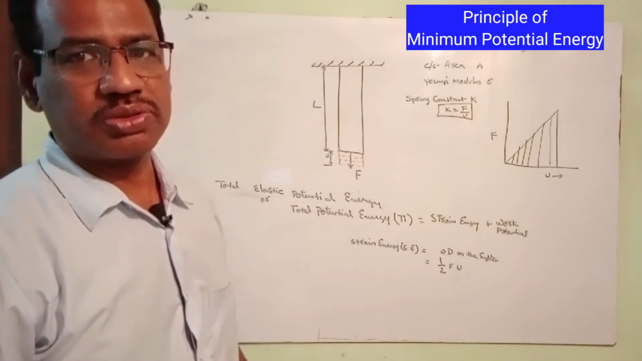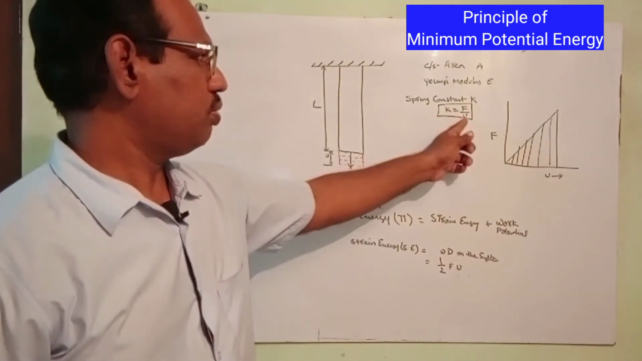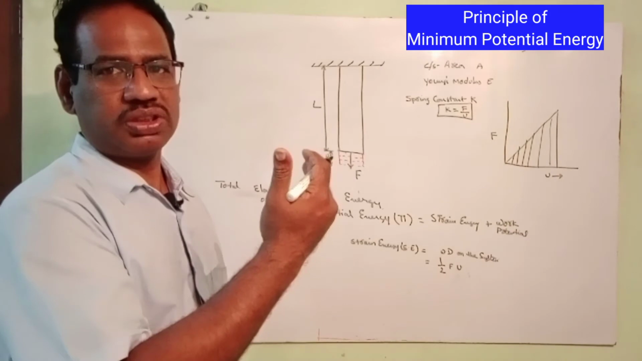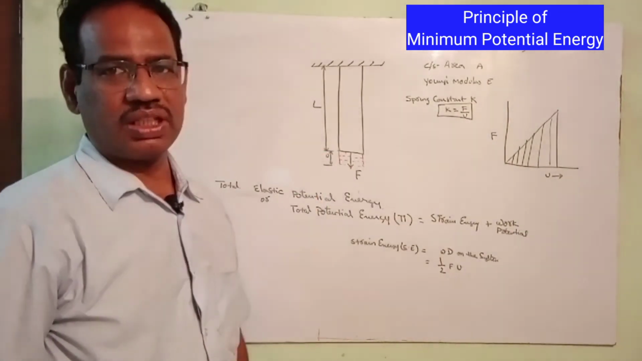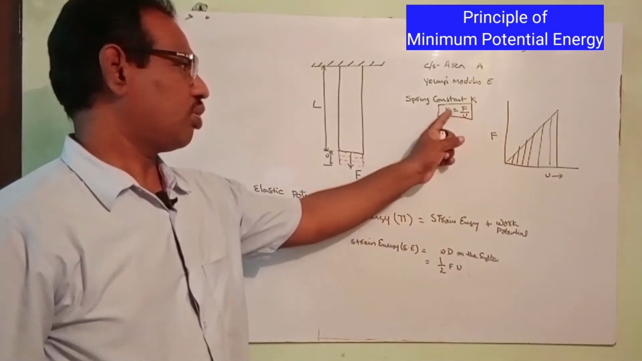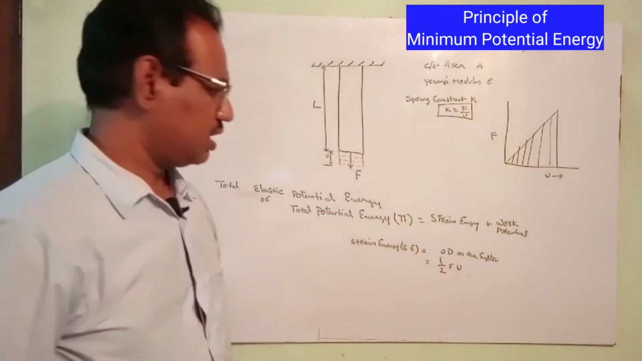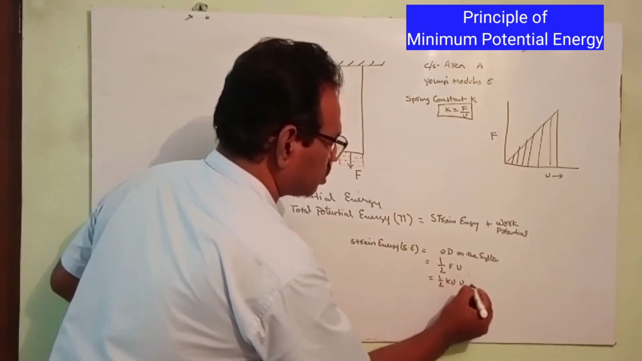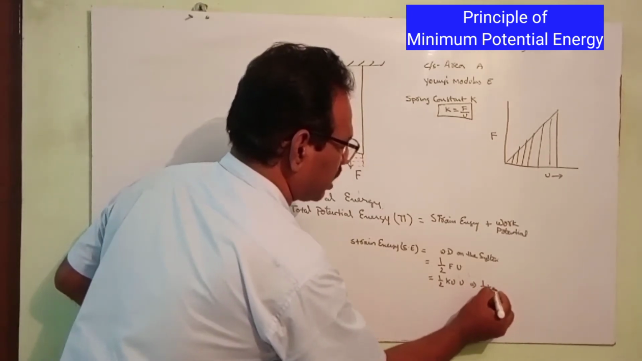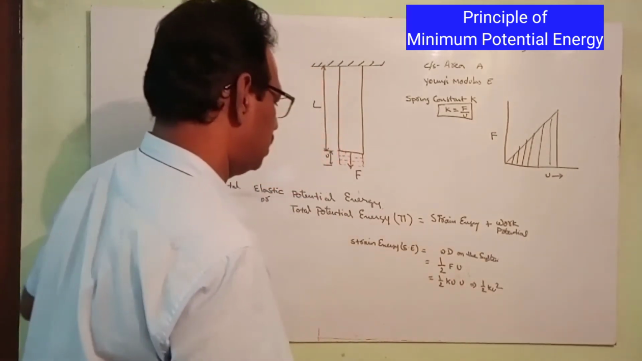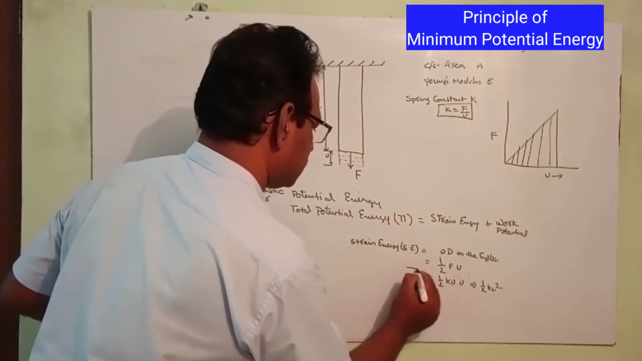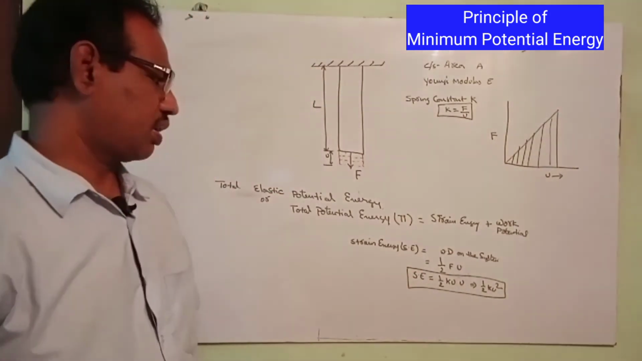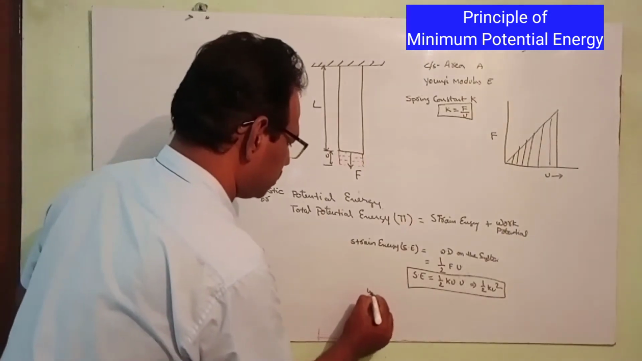So F can be written in terms of a spring constant like K into U equal to F, because with application of load it will deform and it will regain its original position, and it is having a property known as stiffness. Stiffness equal to K, load per unit deflection, K into U equal to F you can write. So now F is replaced with K into U, so half into F into U becomes half into K into U square. So this is the strain energy of an elastic body, which is nothing but half into K into U square. Now what is the work potential?